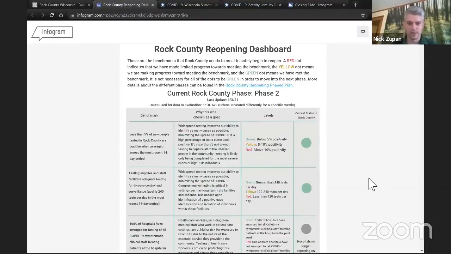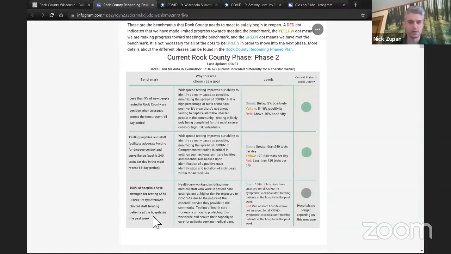We have all of the different metrics here on the left-hand column. We have some text here indicating why we chose these metrics to include as part of our reopening decision-making process.